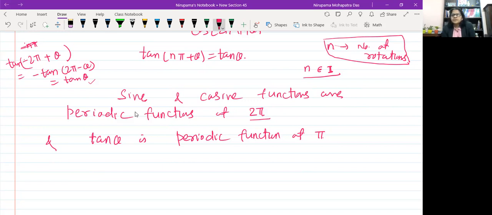This periodicity of trigonometric functions has lots of applications in real life situations. Even our breathing cycle depends upon this periodicity of trigonometric functions.